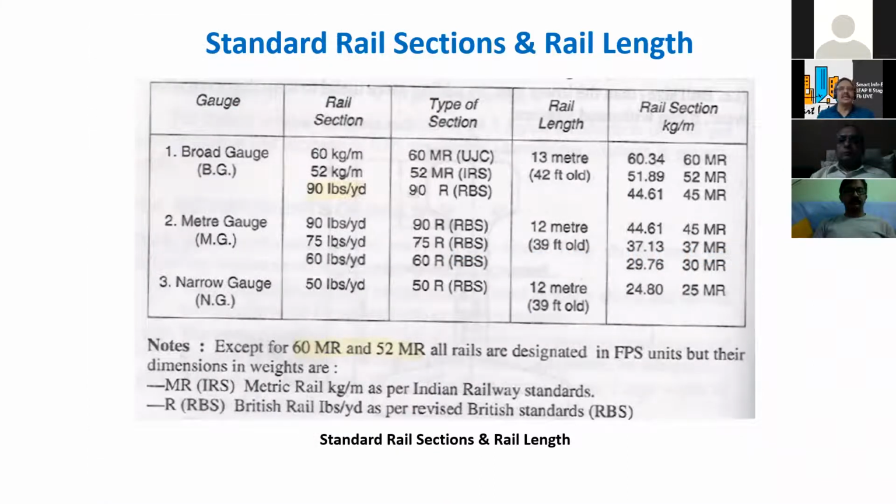Standard rail sections, broad gauge. Let us talk about broad gauge only. So we have 60 kg per meter unit weight, and type of section is 60 R, depending on the unit weight only, and the length is 13 meters, because the more length is preferred because you have to reduce the joints. Earlier we used to have a lot of fish plates and joints, so they found there are more problems due to these joints than expansion itself. So now we have welding done, avoiding these fish plates.